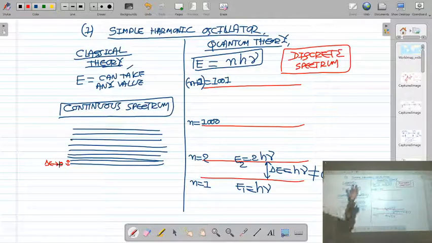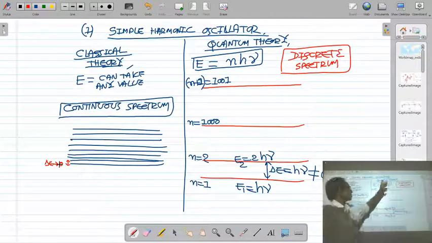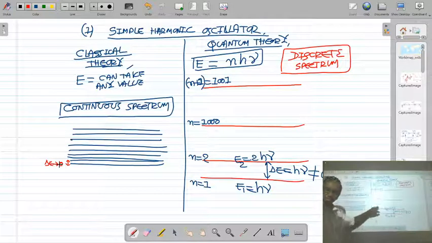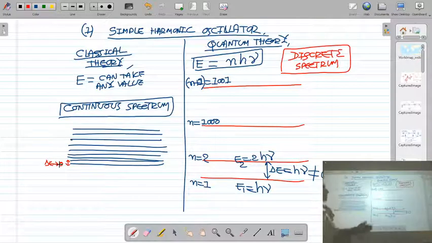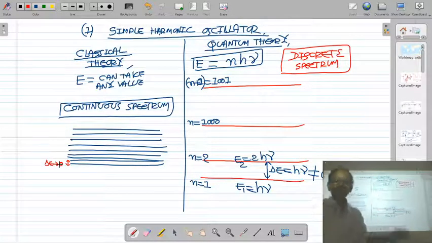Now let us see, in classical mechanics, according to classical theory, the energy level spacing between two levels is 0, because all the levels are very close to each other. So the energy level difference between two levels is 0. According to quantum theory, the energy level difference between level 1 and 2 is hν, which is not equal to 0. So here in classical mechanics we get a continuous spectrum, here we get a discrete spectrum. So for small quantum numbers, the results of classical theory do not agree with quantum theory, because here the energy level difference is 0, and here it is not 0, it is hν. Now see, if we take a large quantum number, then what will happen?